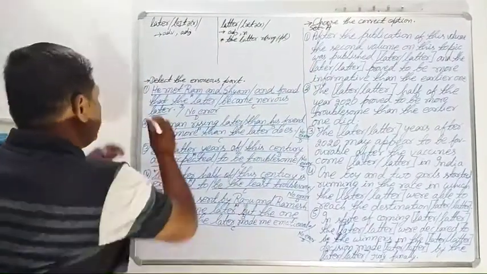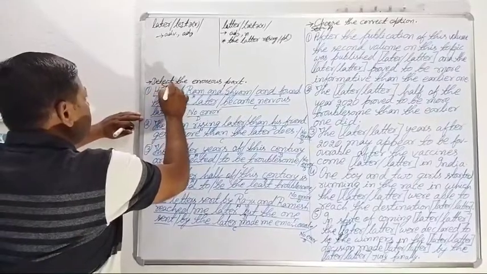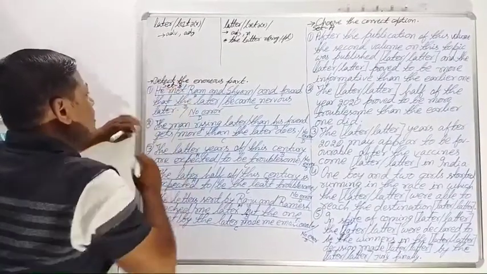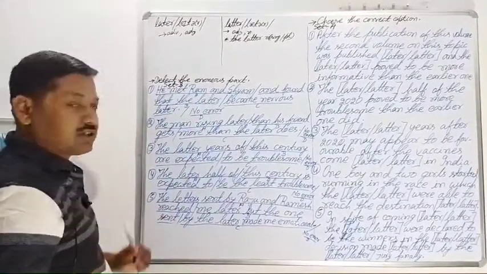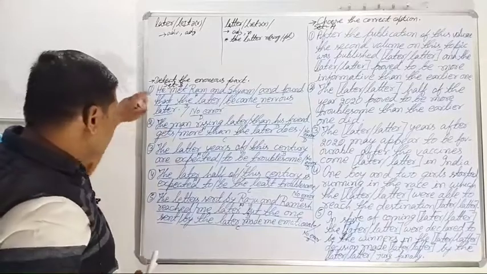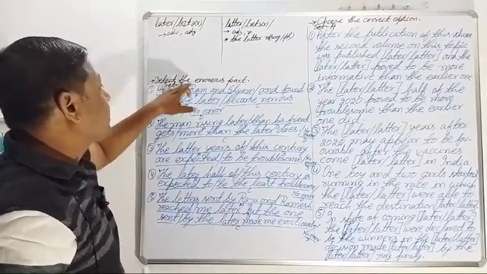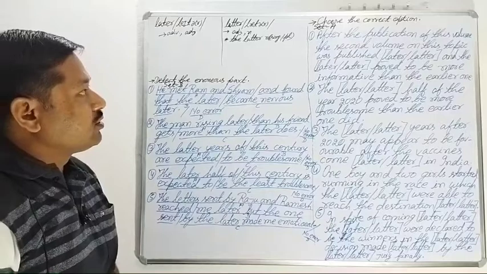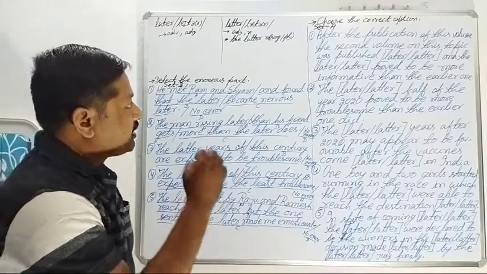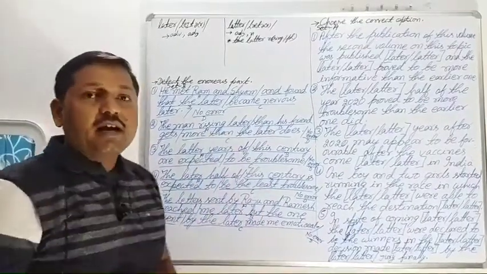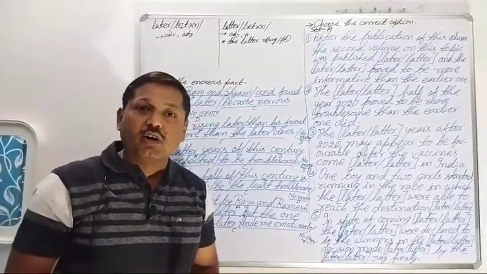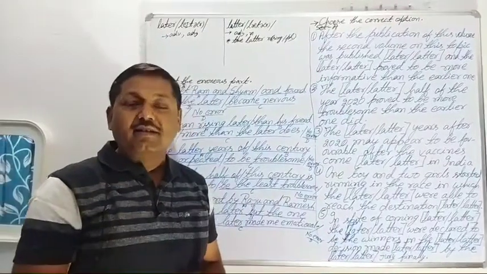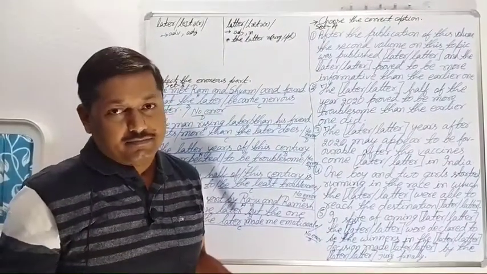And set B also consists of 5 questions, and in this set you have to detect the erroneous part. All the questions mentioned in set A and set B are related to the words later and latter.